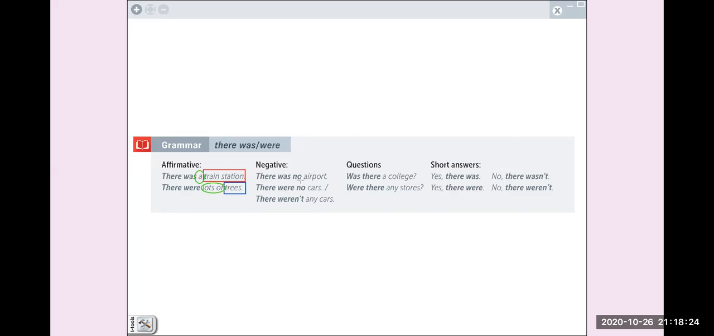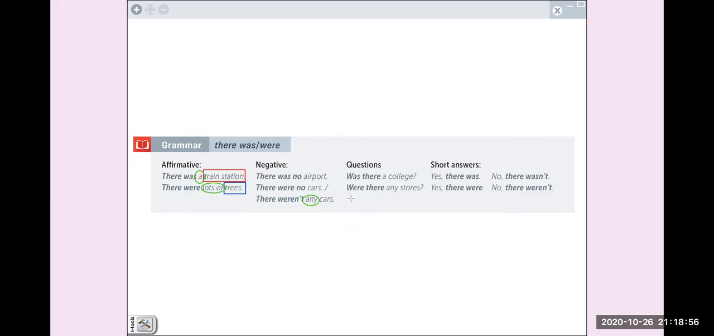Okay, there was no airport. Ya no necesitamos decir there was no an airport. Okay, and the same here, there were no cars. There weren't any cars. Cuando utilizamos weren't, okay, debemos utilizar any en nuestras oraciones negativas. Pero cuando utilizamos were no, no necesitamos utilizar any. Okay?